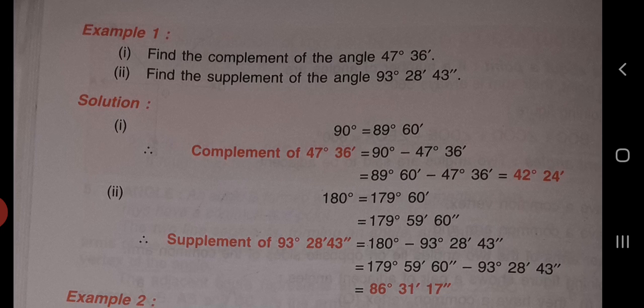So the complement of this angle is 90 degrees minus 47 degrees 36 minutes. We all know 90 degrees equals 89 degrees 60 minutes. So 89 degrees 60 minutes minus 47 degrees 36 minutes equals 42 degrees 24 minutes. So the complement of 47 degrees 36 minutes is 42 degrees 24 minutes.